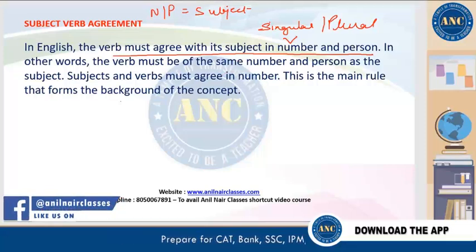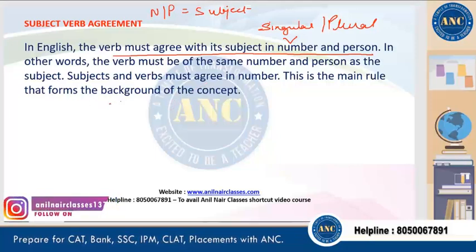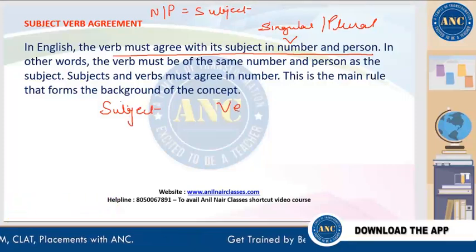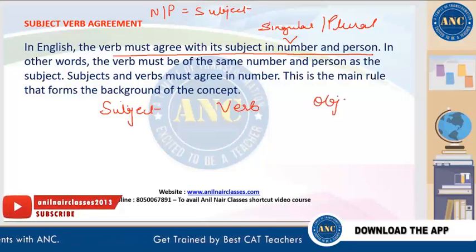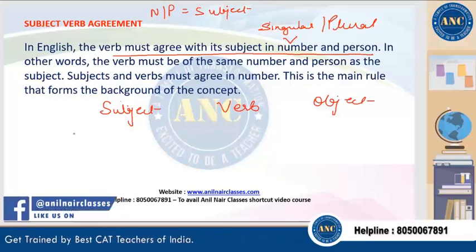Clear? The main root which forms the concept of every sentence is that you will have the subject, then the verb, and then the object. This is the general main structure of any sentence.